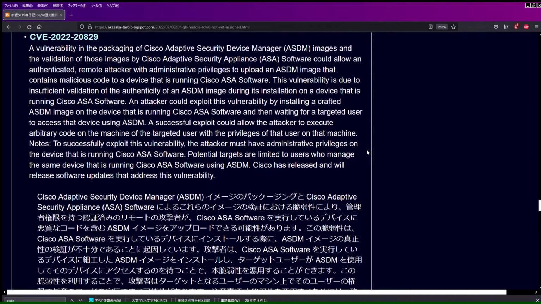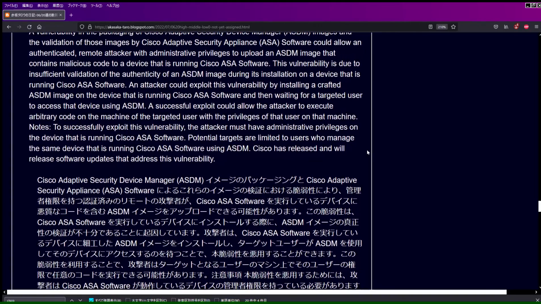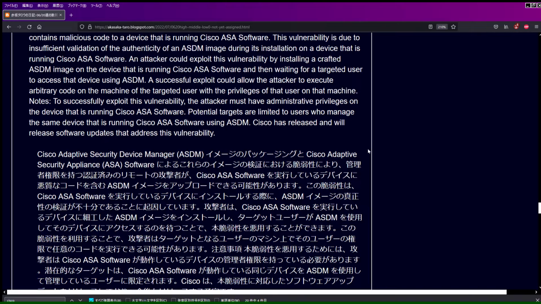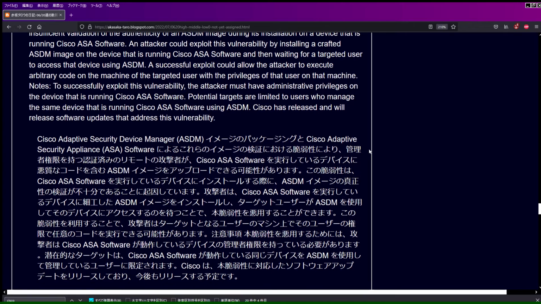An attacker could exploit this vulnerability by installing a crafted ASDM image on the device that is running Cisco ASA software and then waiting for a targeted user to access that device using ASDM. A successful exploit could allow the attacker to execute arbitrary code on the machine of the targeted user with the privileges of that user on that machine.